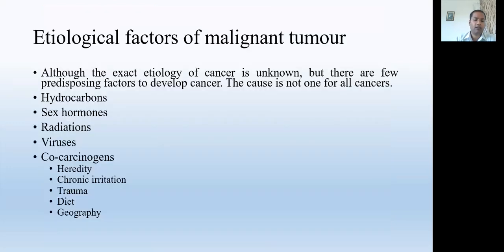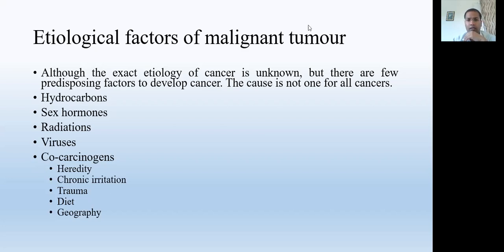Now we move to the next important things, some etiological factors. Although we know there is no exact etiology to date, we have found etiological factors for the development of cancer. There are a few factors which are present in almost all types of malignant tumor.